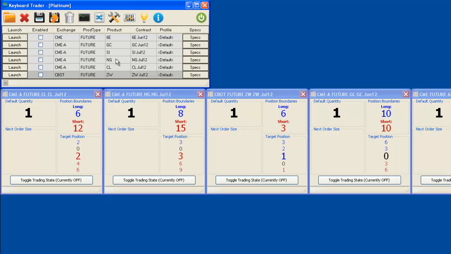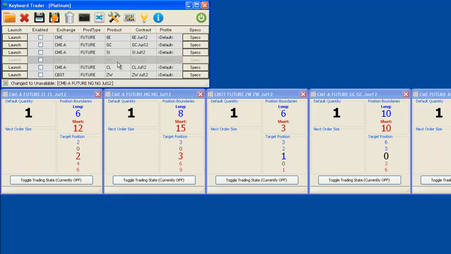If one of these contracts became expired, then when you tried to open up the workspace, it would show up as light gray. This would mean it's unavailable. You can also make a contract unavailable by clicking it, right-clicking it, and choosing Make Unavailable. See how it's turned light gray.